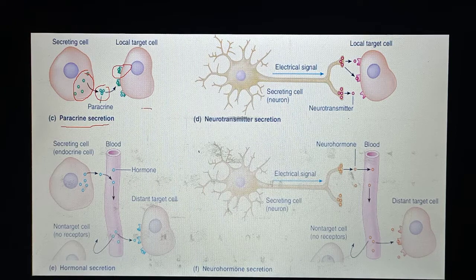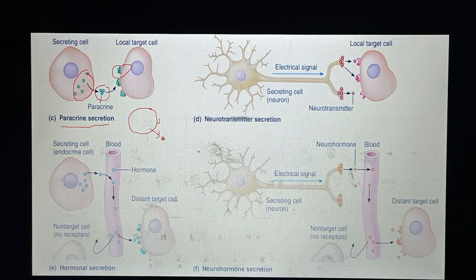If I draw a cell, and here you can see this is a cell, and these are different kinds of factors or chemical messengers. They are released into the extracellular fluid, and this is the extracellular fluid.